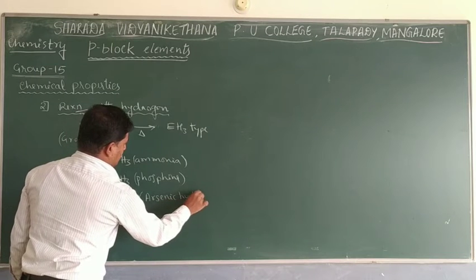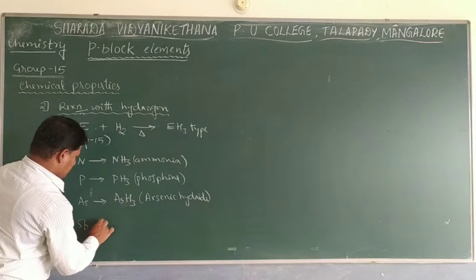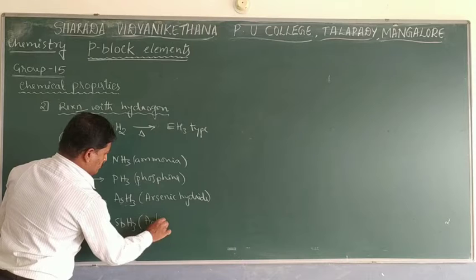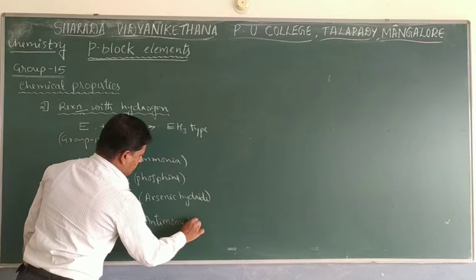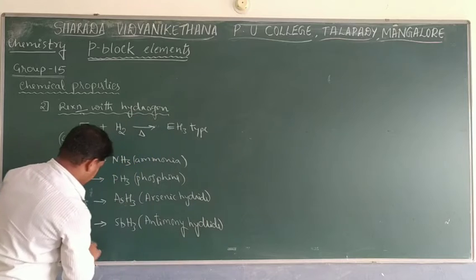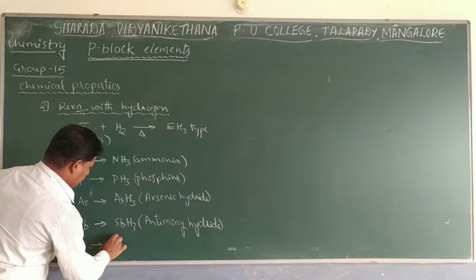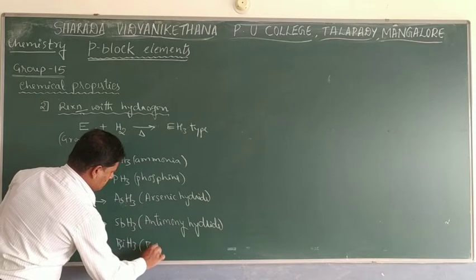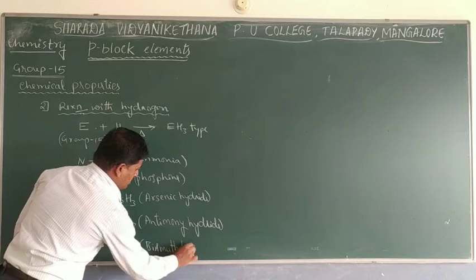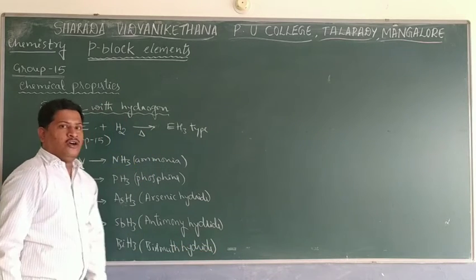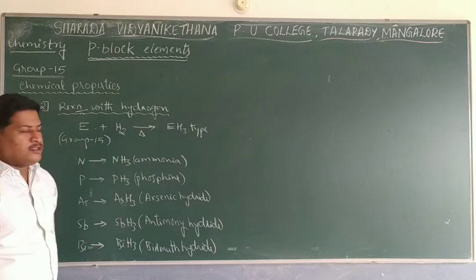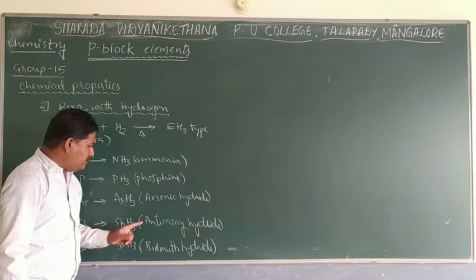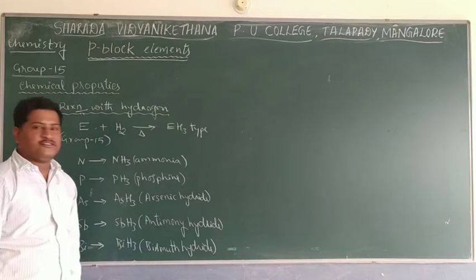Similarly, antimony reacts with hydrogen and produces antimony hydride. Similarly, bismuth after reacting with hydrogen produces bismuth hydride. So all these show EH3 types: first ammonia NH3, PH3 phosphine, AsH3 arsenic hydride, SbH3 antimony hydride, BiH3 called bismuth hydride.